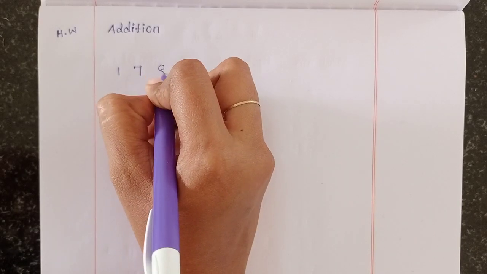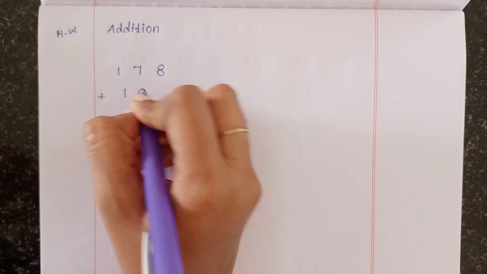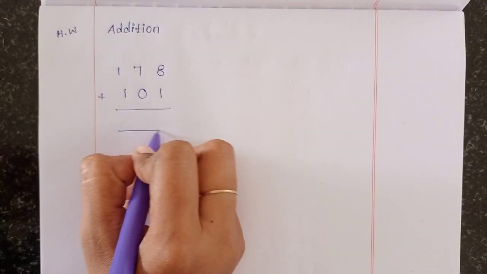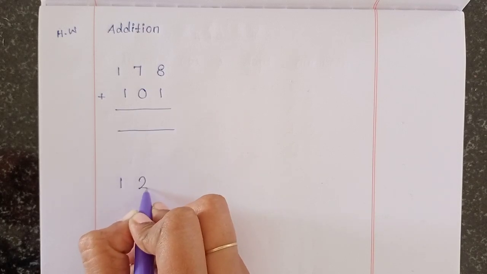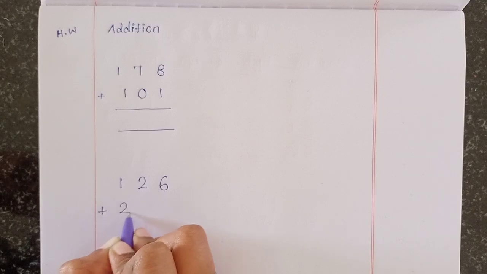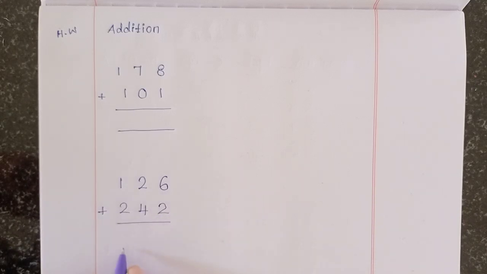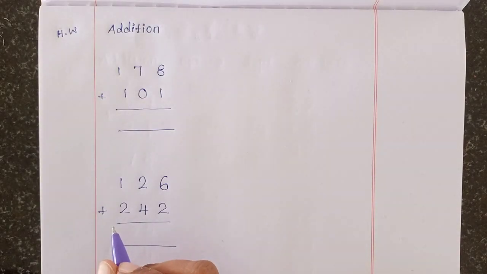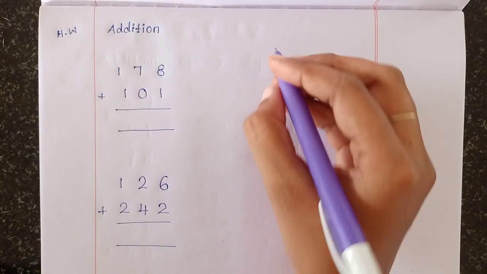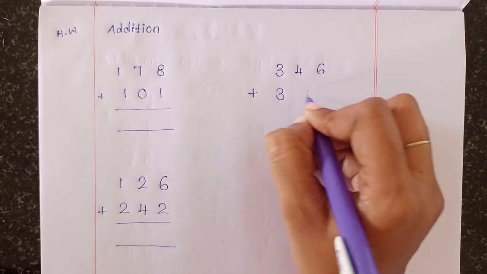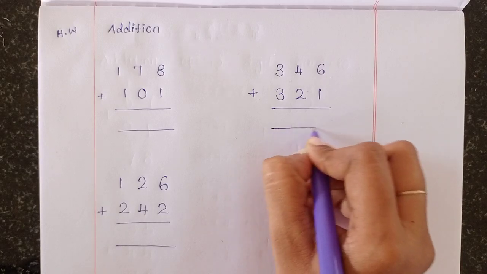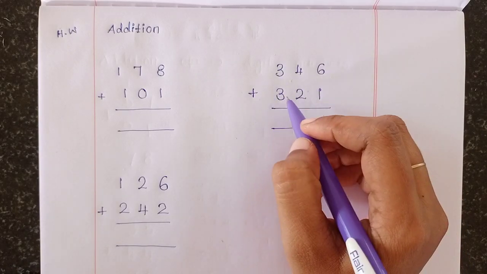One: 178 plus 101. Two: 126 plus 242. Three: 346 plus 321.